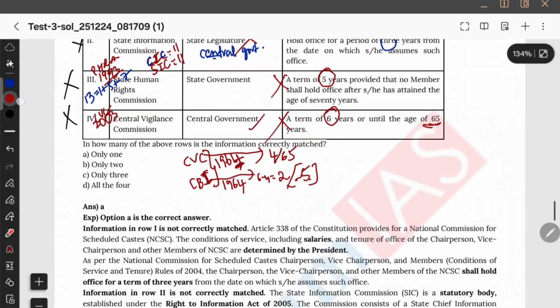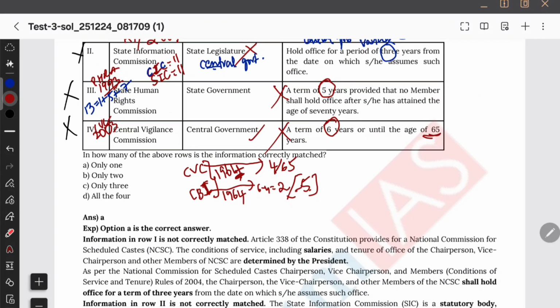This is a very outdated data. In 2019, it used to be 5. My Gemini is saying it's 5. It used to be 5 in 2019, but now currently it is 3 only. So all options are wrong here. Okay, but in the exam hall, yeah, we should go with only one.